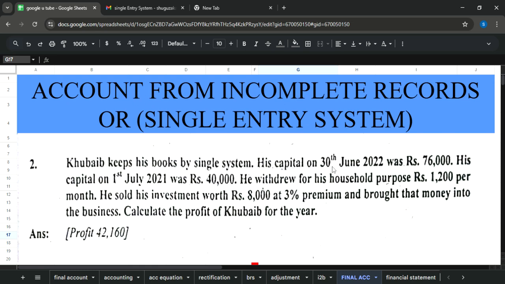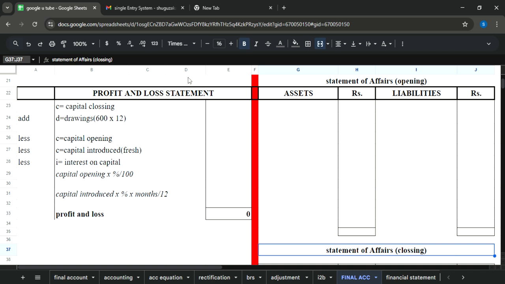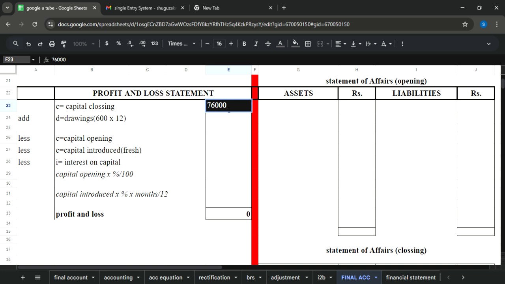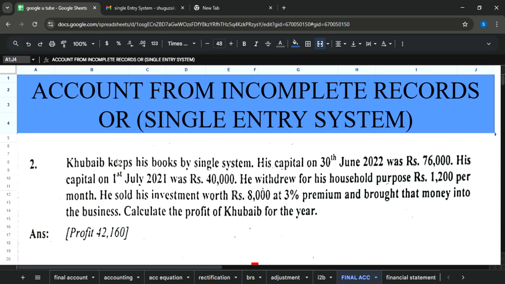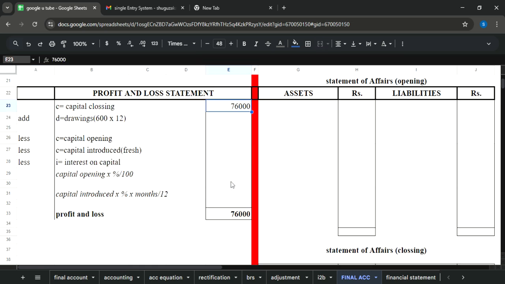His capital on 30th June 22, as we have described, is closing capital, 76,000 in front of closing capital. After that we are told capital on 1st July 21. Since it is the previous year, it is opening capital 40,000. So in front of opening capital, we are going to put 40,000.